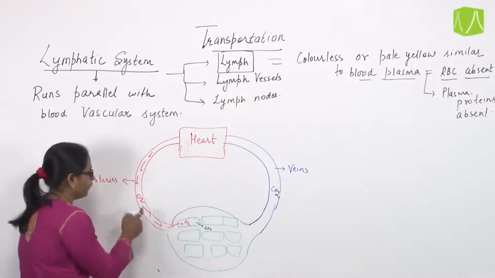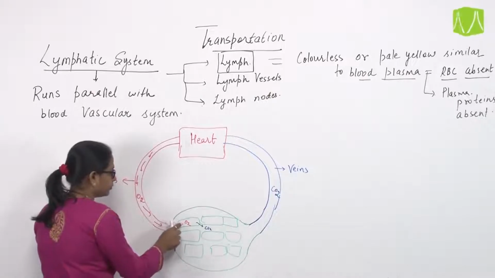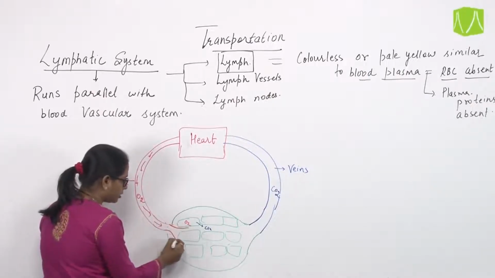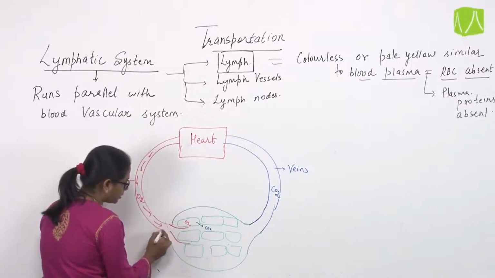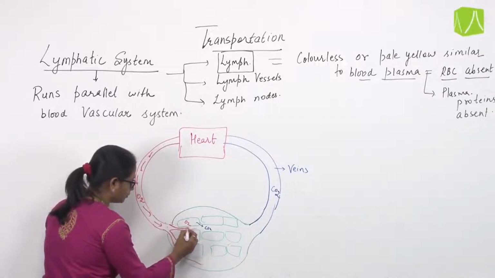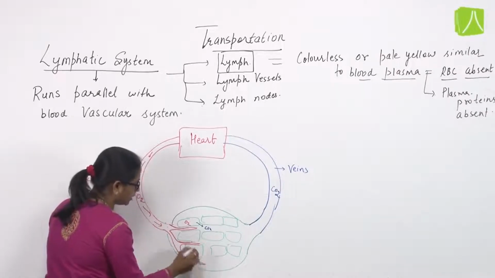As we all know, whenever an artery enters into a tissue, the artery divides into various branches further, and these branches are known as capillaries.